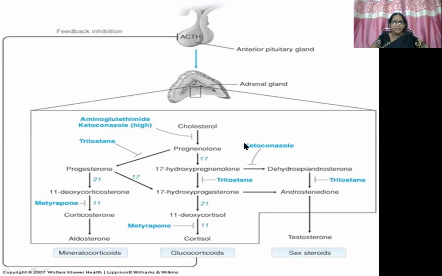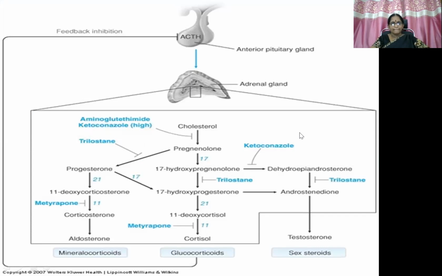So ketoconazole, you can see here the main mechanism of action, 17-hydroxylase. This enzyme is inhibited. So further, adrenal androgens and also glucocorticoid synthesis is also inhibited. But at high doses, it can inhibit similar to aminoglutethimide. This is the primary step, which can further reduce the synthesis of all the steroids which are produced by the adrenal cortex.